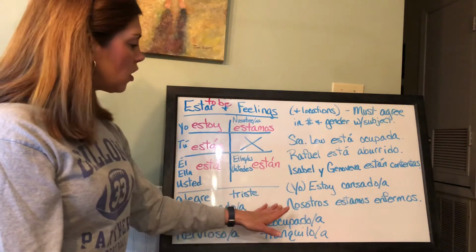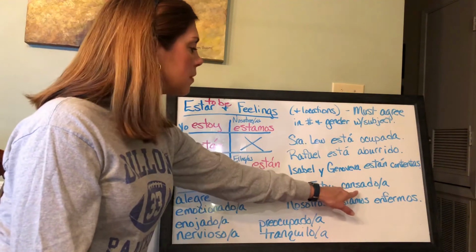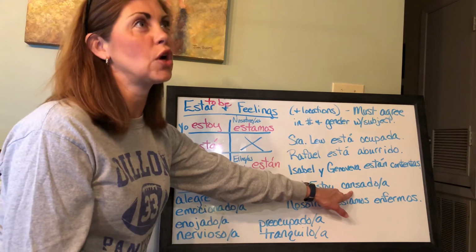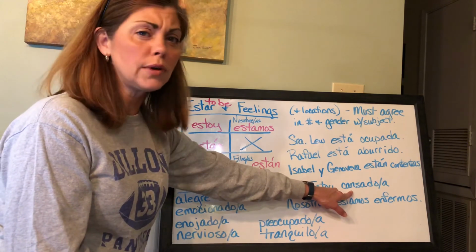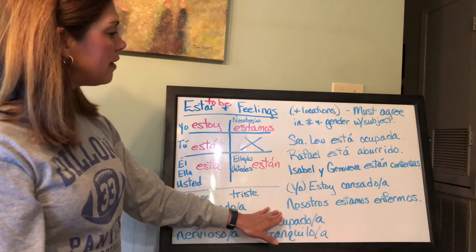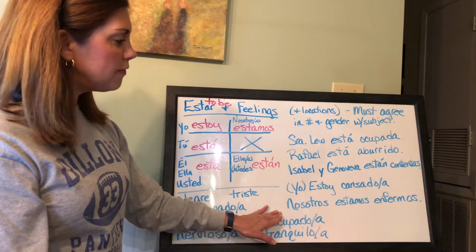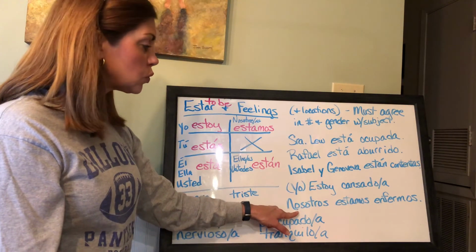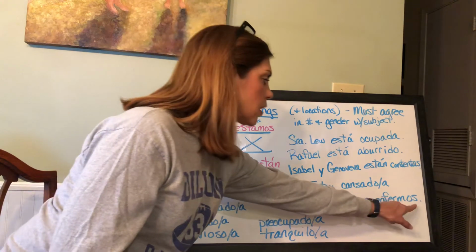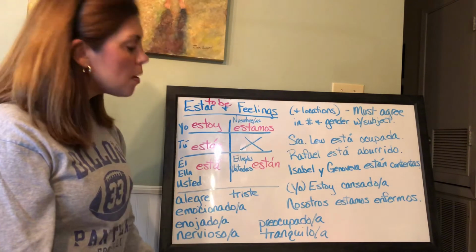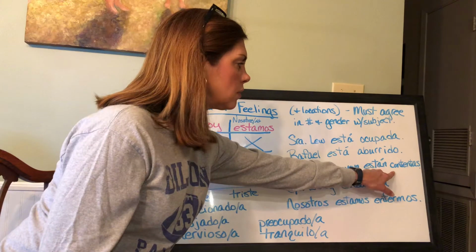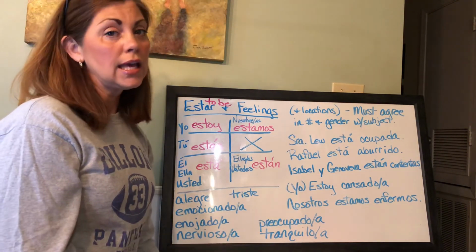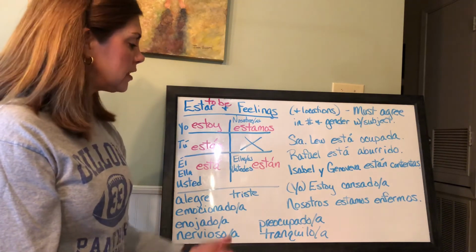And then our last one here, oh, I didn't tell you what that is. Cansado is tired. That's one that I hear kids say all the time. I'm so tired. Well, now you can say it in Spanish. Estoy cansado. And then we have nosotros estamos enfermos. So this word means sick. And since we have a plural subject, nosotros, we are sick. So we make it match in number with our subject. Did I tell you what this one is? Contento. Contento, contenta, that means content. It can also mean happy, and it can mean pleased. So you can use that in different ways.